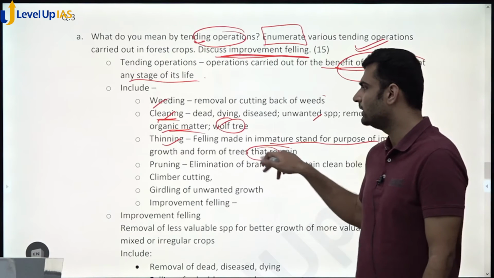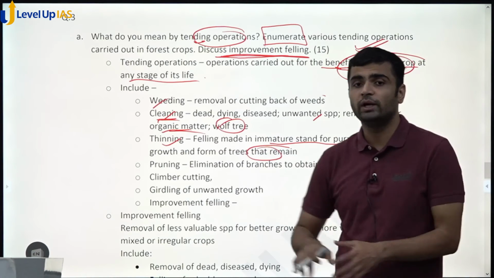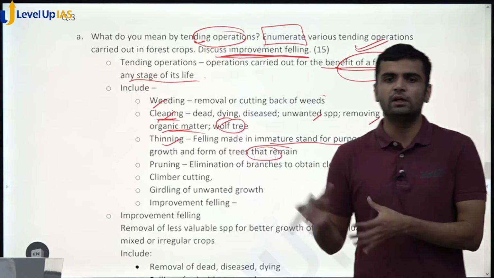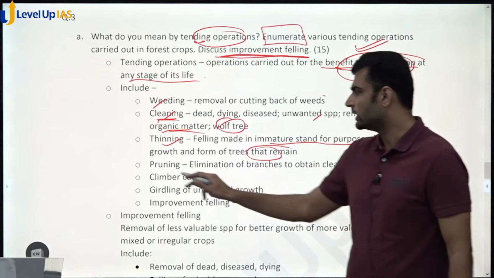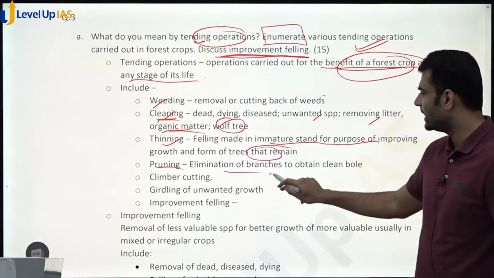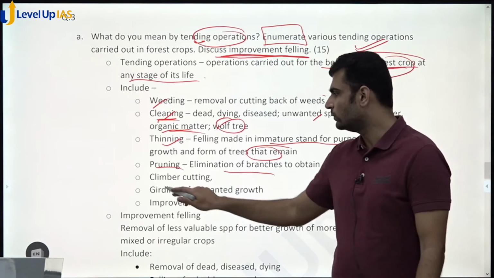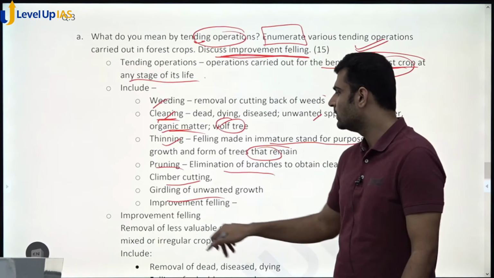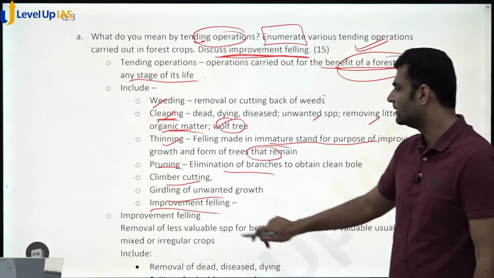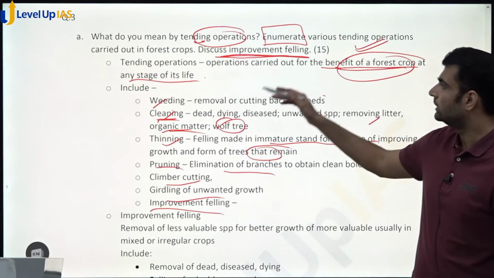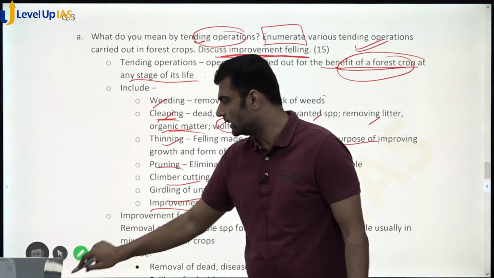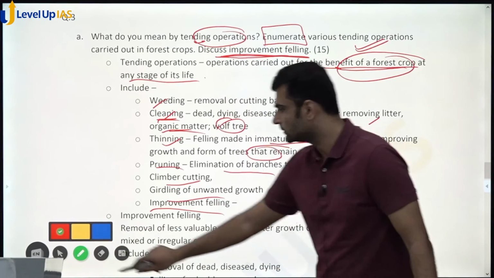But thinning is basically felling made in immature stand, so that other trees that remain should grow in a better way. Next is pruning. Pruning is cutting of branches to obtain cleaner bole. Then you have climber cutting, you have girdling, and you have improvement felling. Don't explain this, because that is the whole next question that we want to discuss, the improvement felling, right?